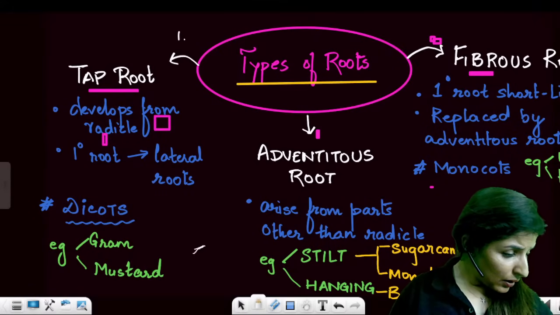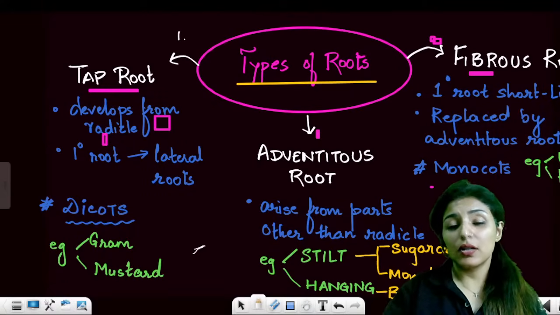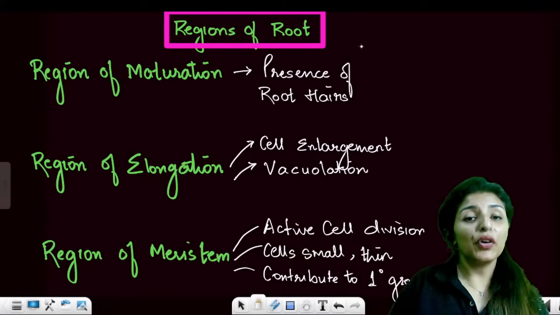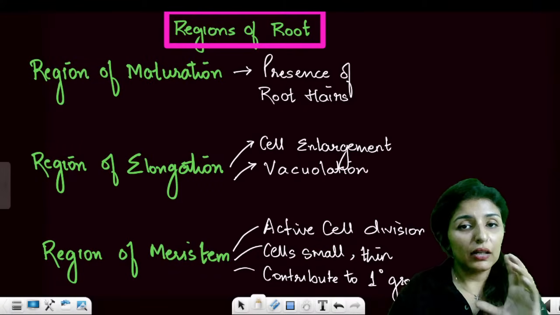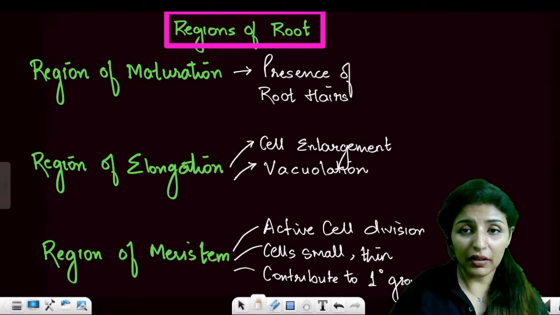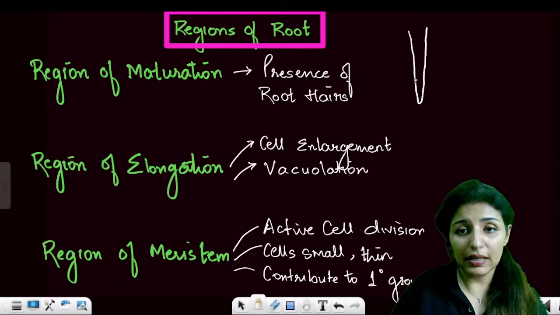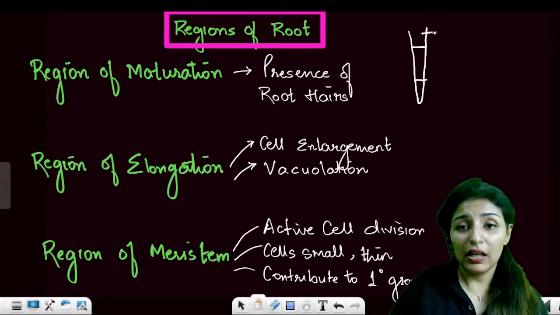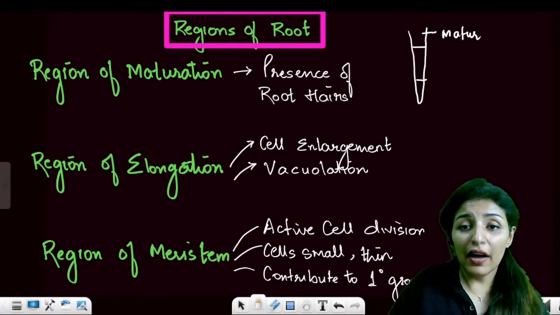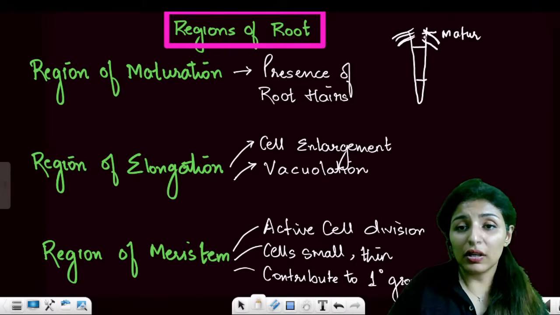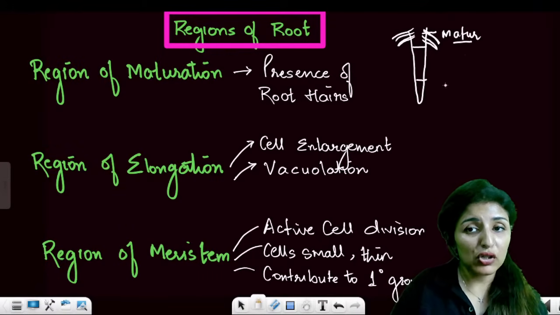All right, guys. So are these points clear to everyone? Now moving on to the regions of the root. The root is divided into three different regions. See here, the lowermost part, this part, and the upper part. This part is known as the zone of maturation. Why? Because this is the region where root hairs will be found. So the region containing root hairs is the zone of maturation.